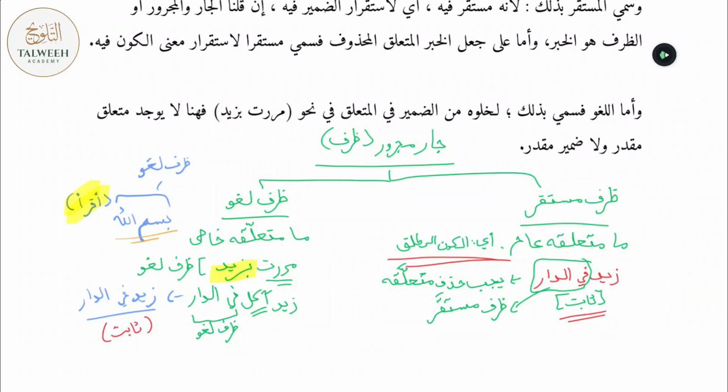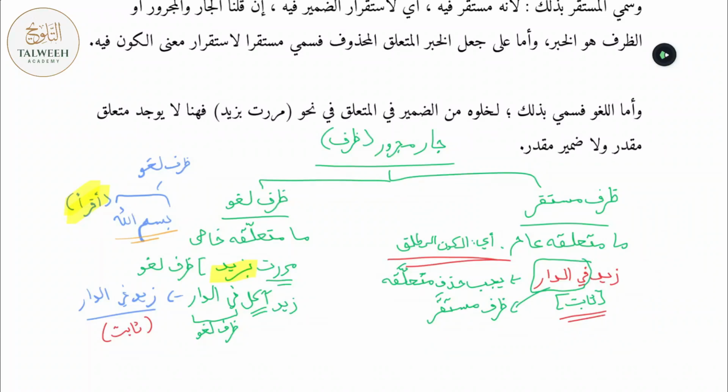I'm intending to say Zayd is eating in the house. Alright? So in this scenario, the reason we're not allowed to omit akilun from Zaydun fid dar is because if there's no indication towards akilun, if there's no indication that this is what's being intended, the moment you omit it, someone will mistake it for a ظرف mustaqar, and they're going to understand this in the meaning of Zaydun thabitun fid dar, even though what you're intending to inform them is that Zayd is eating in the house.